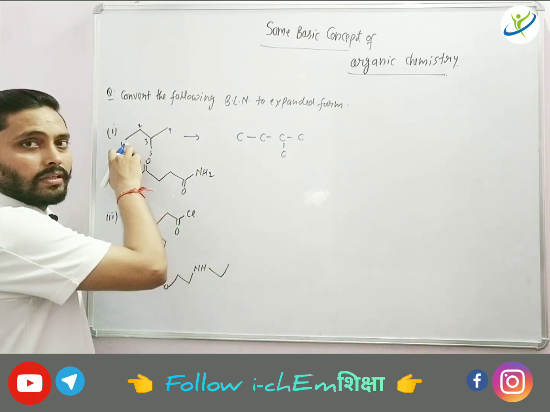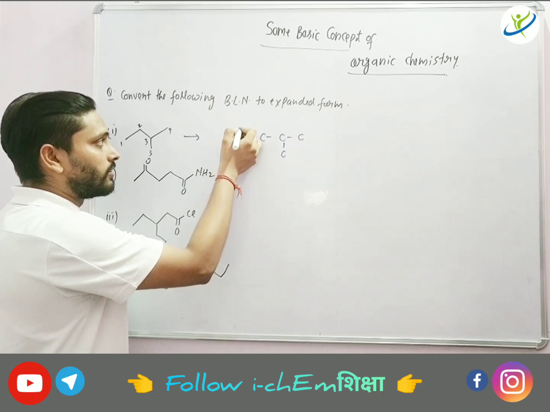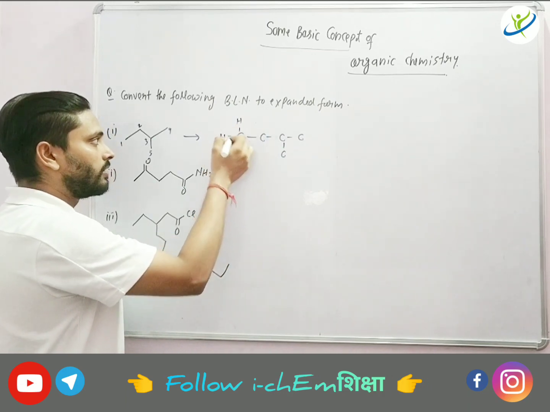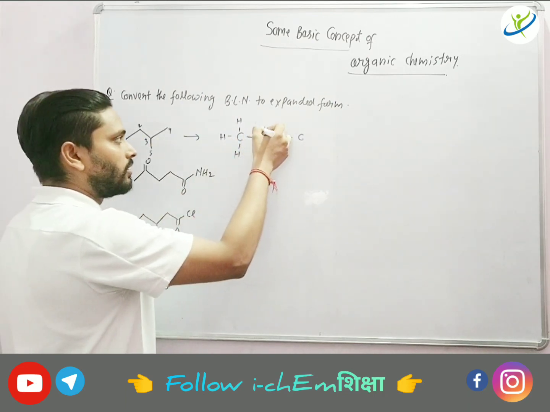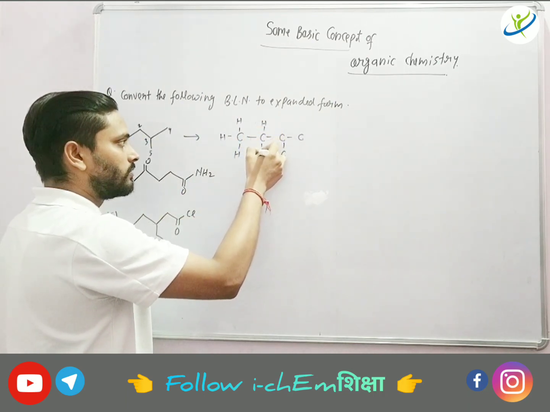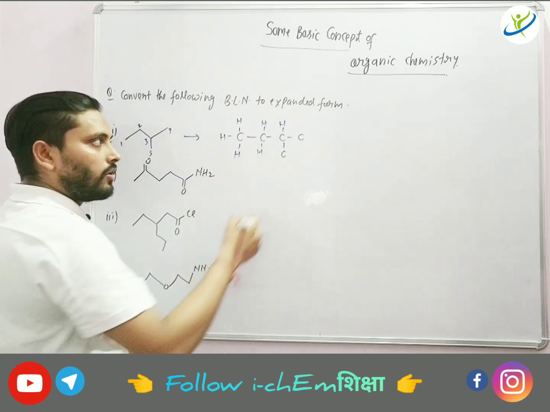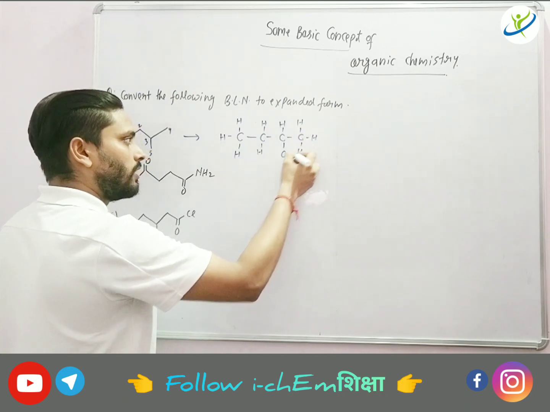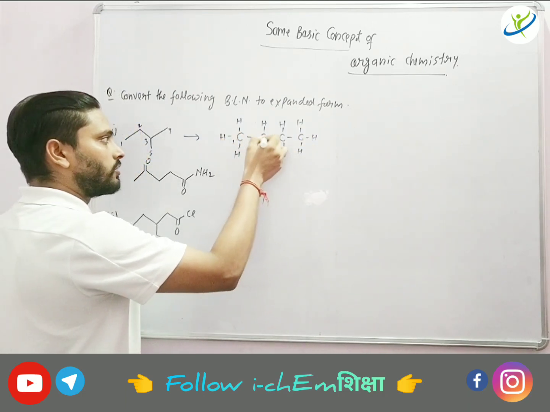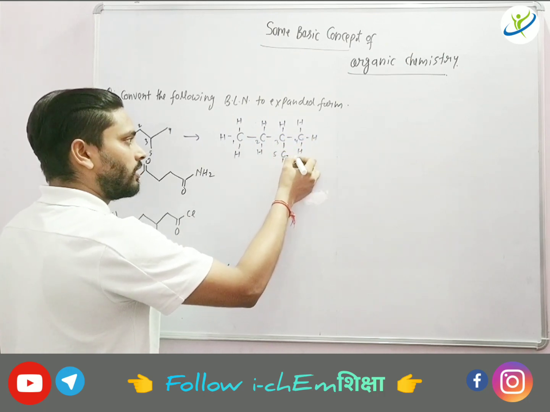So on this carbon there is no other heteroatom, so it is self-understood that there will be 3 hydrogens. Likewise, on the second carbon, it needs 2 hydrogens. On the third carbon, 1 hydrogen will be there only. On the fourth carbon, there will be 3 hydrogens. And on the fifth carbon, this is 1, this is 2, this is 3, this is 4, and this is 5th. So on the fifth carbon, there will be 3 hydrogens.